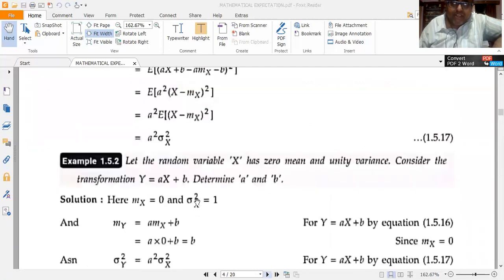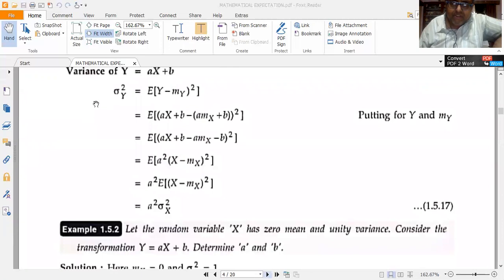Next, variance. Use the formula for the variance, sigma y squared. What formula am I using? I am using the relationship between the variances of random variables x and y that we have derived in the previous property. So sigma y squared is equal to a squared into sigma x squared.